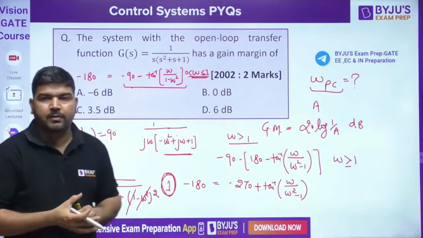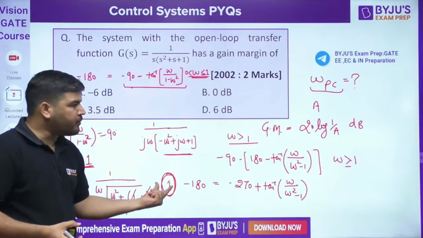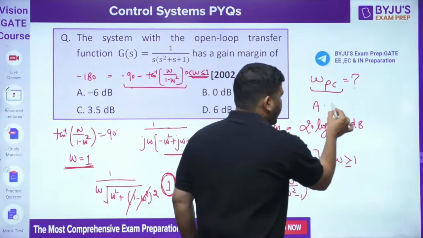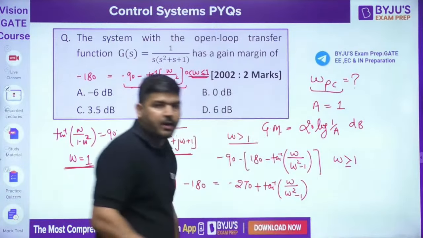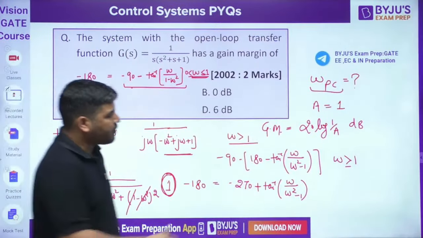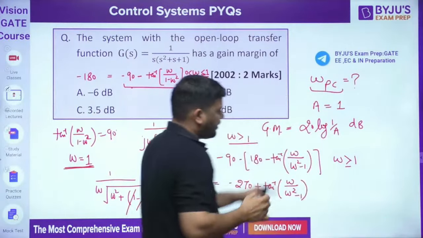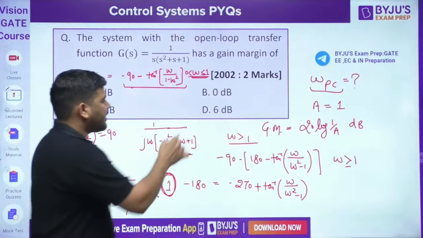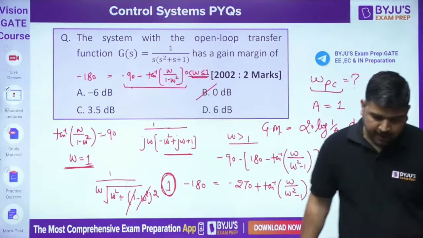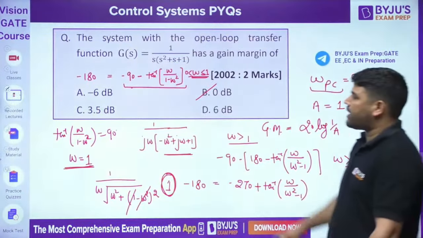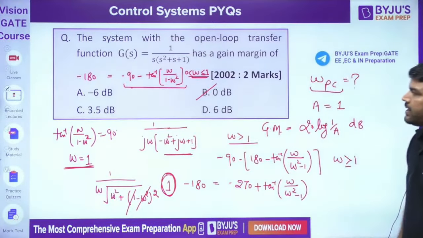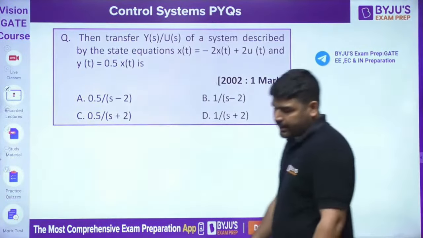The magnitude is 1. Okay, and this magnitude we call A. So this A is equal to 1. If you put 20 log 1 by 1, you will get 0 answer. It means the answer is 0 dB. Answer is option B. Okay, so the gain margin is 0 dB. I hope it is clear. Let's come to the next question, guys.